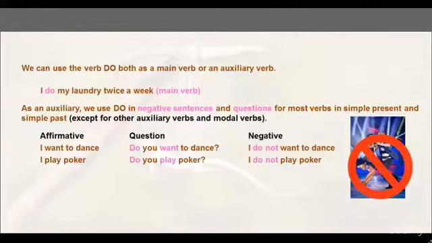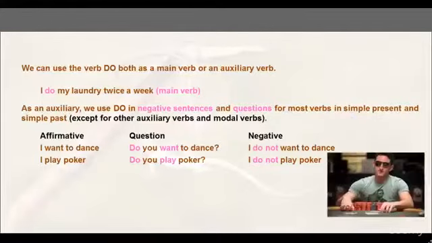Again, I play poker does not require the use of the verb do. But in a question, do you play poker? And in a negative sentence, I do not play poker.